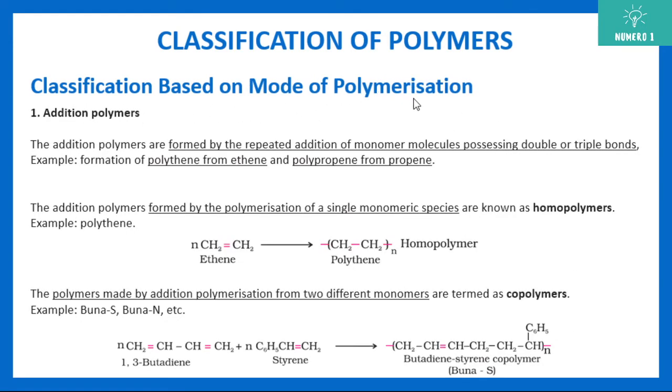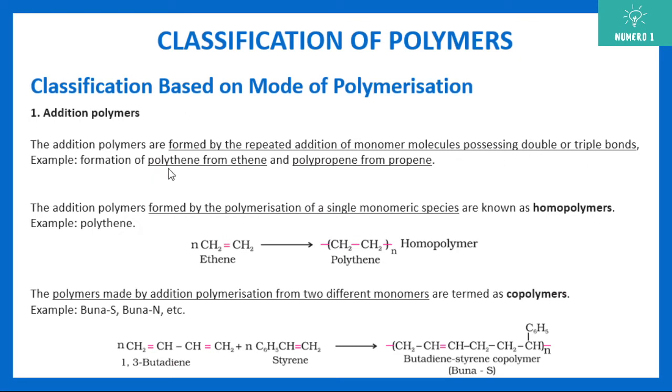Classification based on mode of polymerization, like how is the process of polymerization. The first method is addition polymerization or addition polymer. Addition polymers are formed by repeated addition of monomer molecules possessing double or triple bonds. So here the monomer unit always has a double or triple bond.